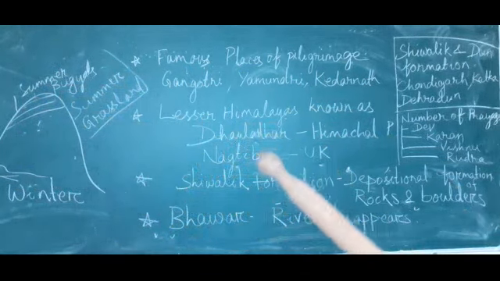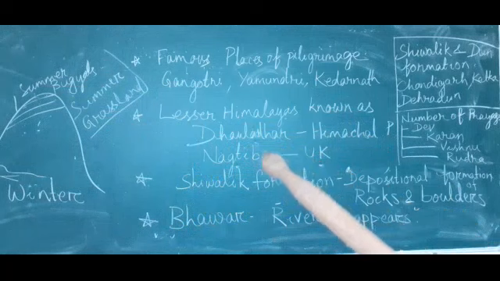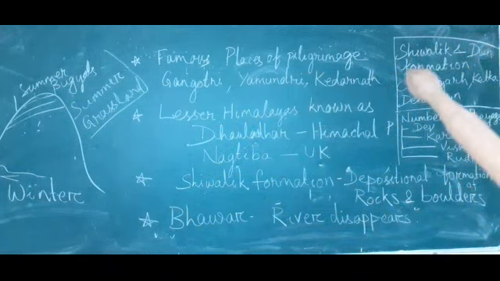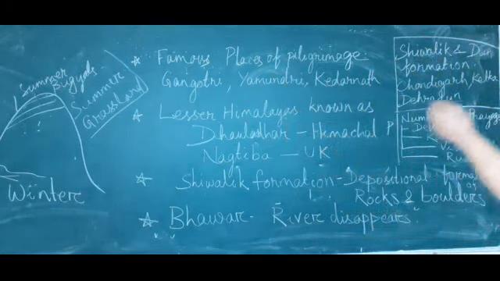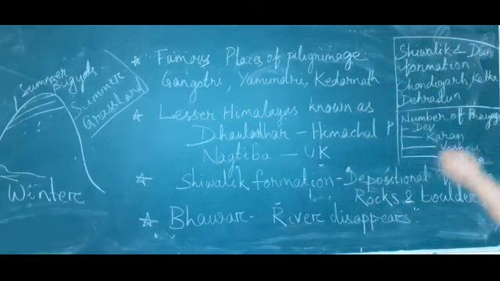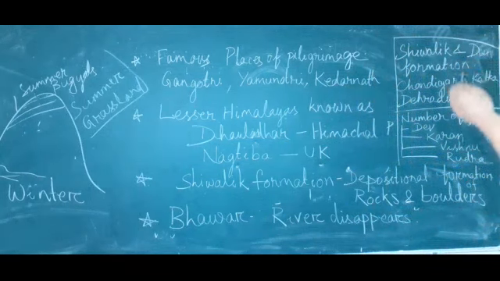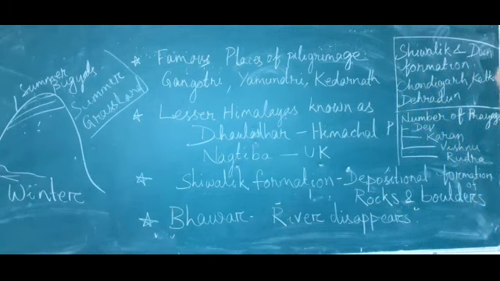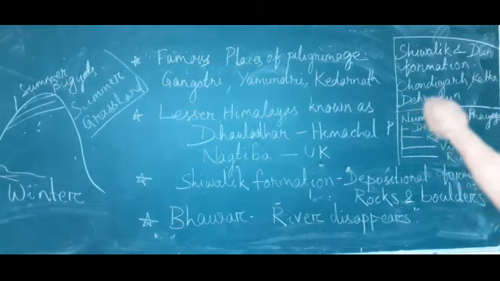So here it is the Shivalik. The Shivalik and dune formation is the most important feature of this region. Shivalik formation, as you know, is the foothills of Himalayas. What are the dunes? Chandigarh, Kalka dune, Dehradun, all these are dunes, and the largest one is Dehradun.